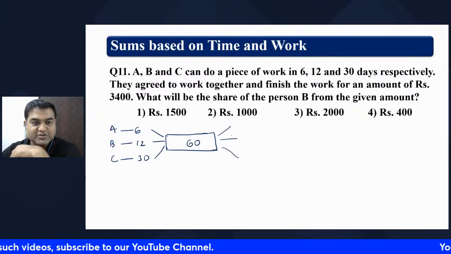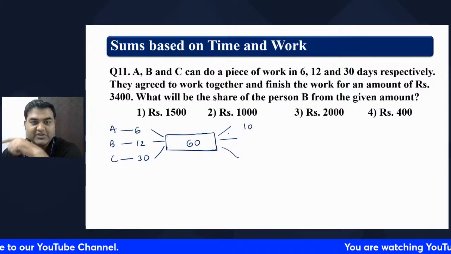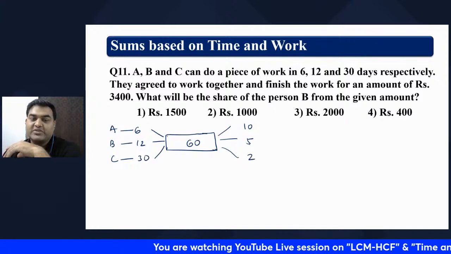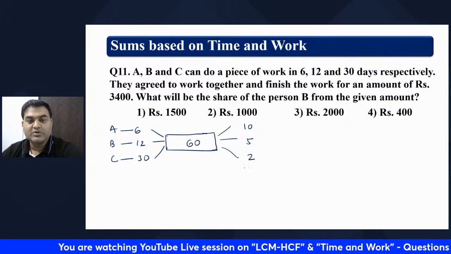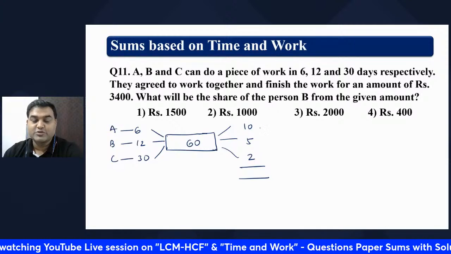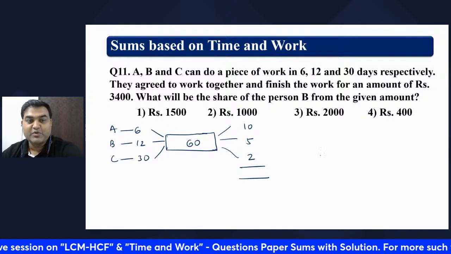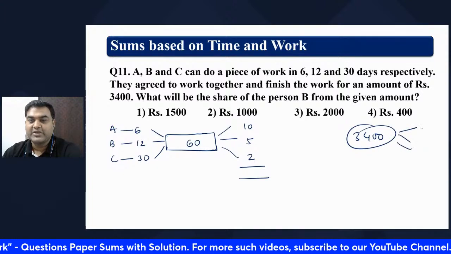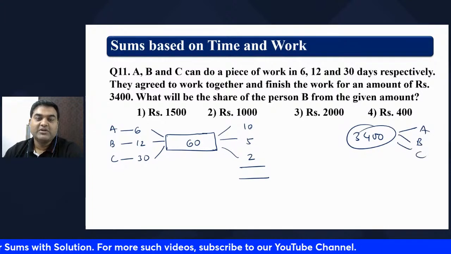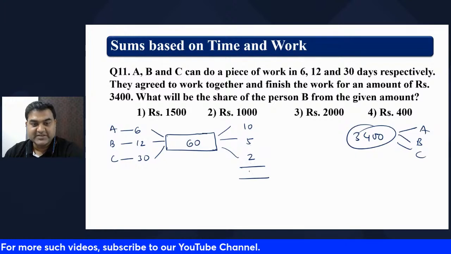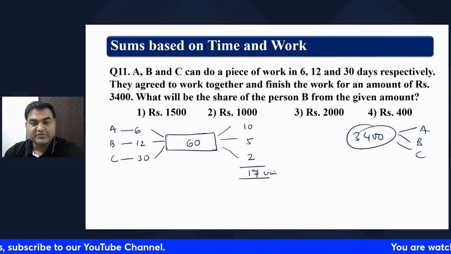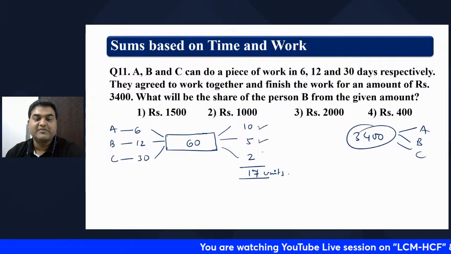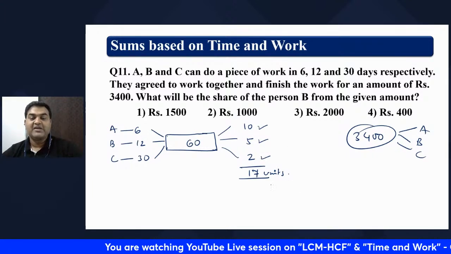And what is the efficiency? A's efficiency is going to be 10. A can do 10 units of job in a day, B 5, and C 2. So what is the total efficiency? The money has to be distributed the same way. The total amount is 3,400, which has to be distributed to A, B, and C. So 10 plus 5 is 15, plus 2 is 17. 17 units of job they can do together in a day. Out of that, A can do 10, B can do 5 units of job, and C can do 2 units of job.